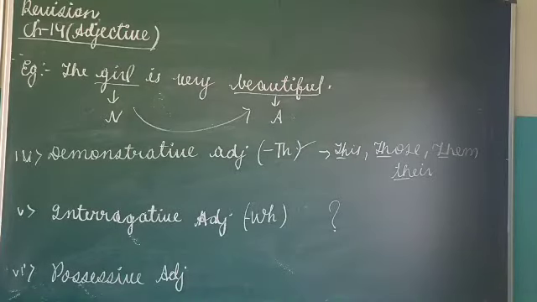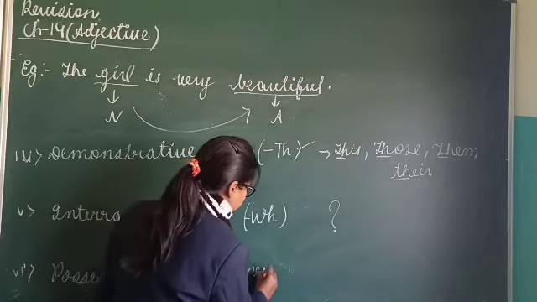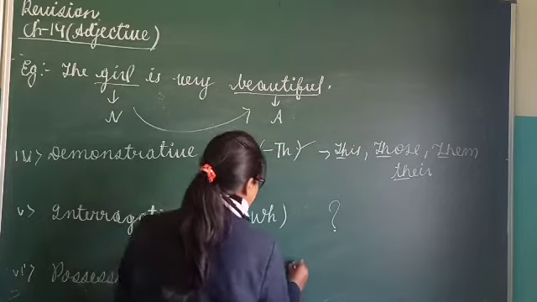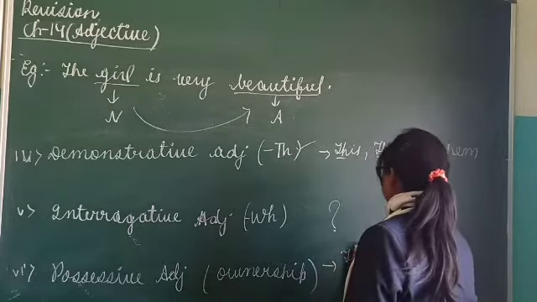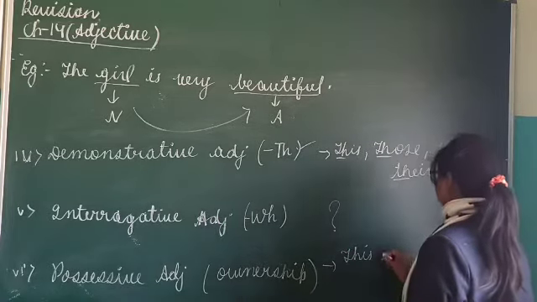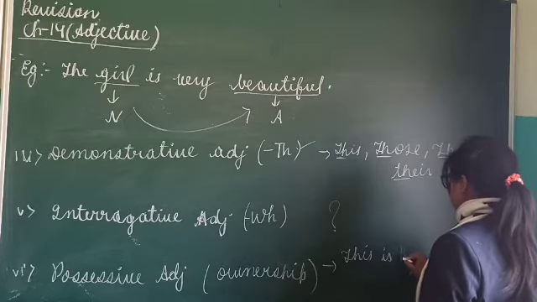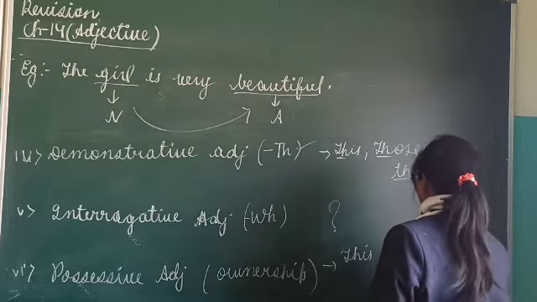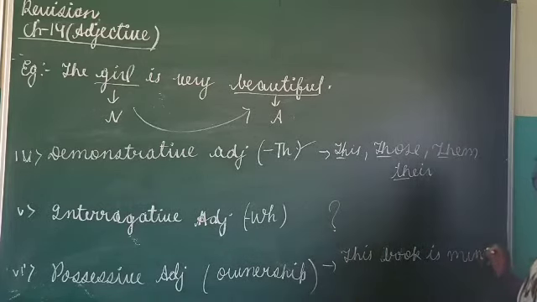Now possessive adjective. What is a possessive adjective? Possessive adjectives tell us about ownership. That is his house, this house is mine, this book is mine. Now you tell me which word is showing us that this book belongs to me: mine.